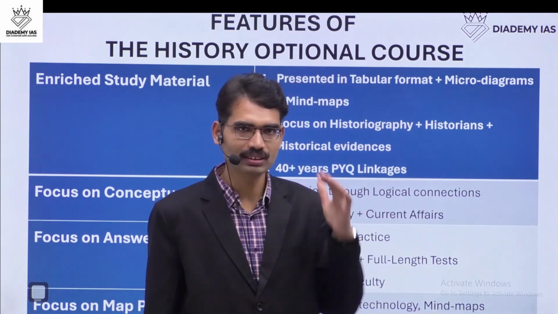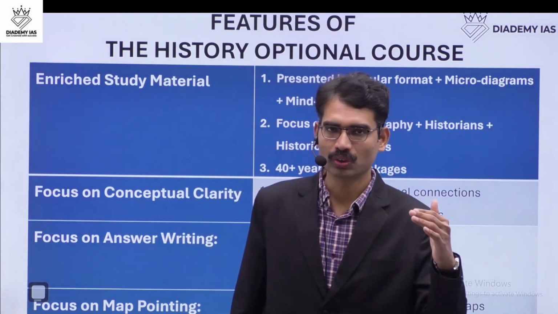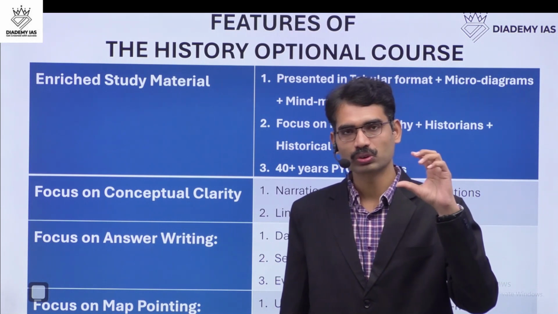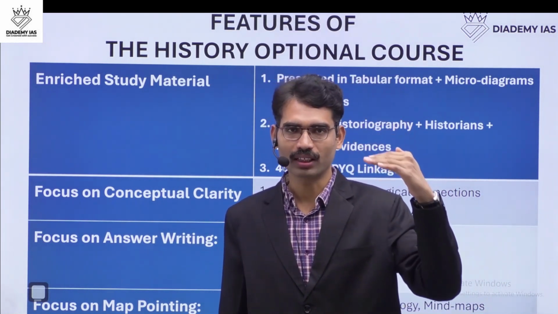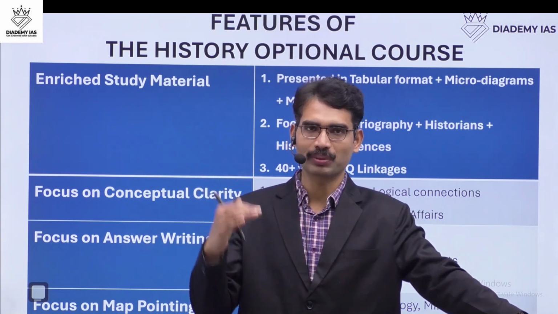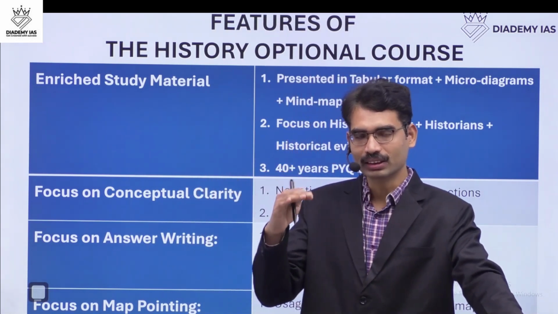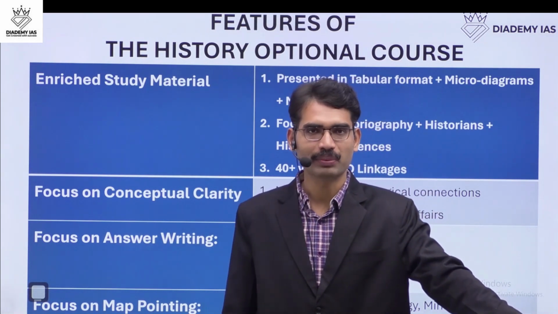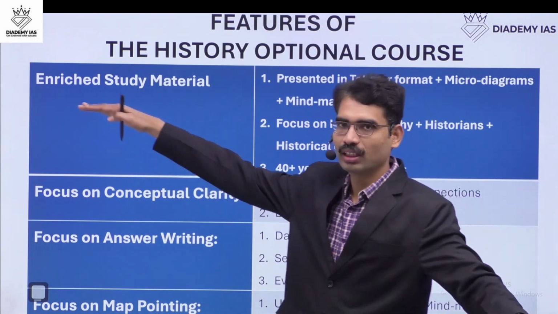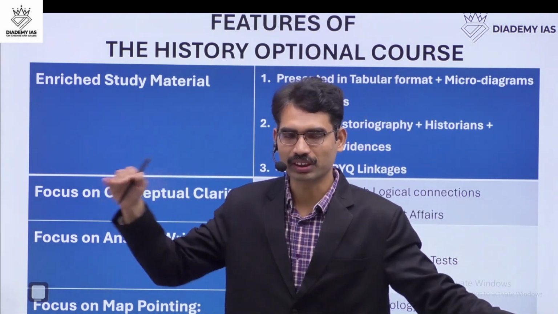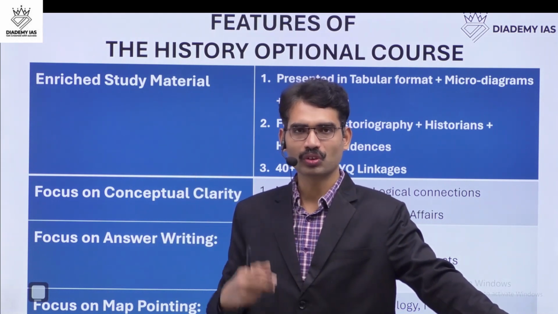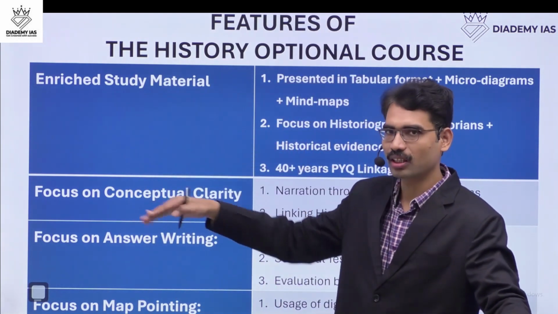So dimensions wise, it is given: socio, economic, political, religious. And again, when it comes to social, you will find what the developments in the social sphere are: Varna system, ashrama system, women related aspects, education related aspects. When it comes to economy, it will be properly organized: agriculture development, industrial or artisan development, trade development, coinage. In this way, the dimensions are properly organized.